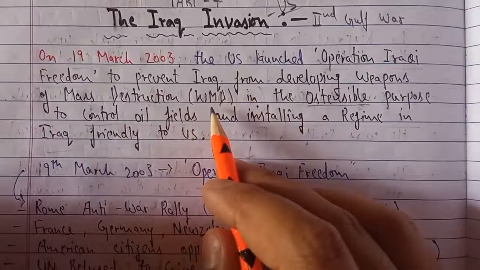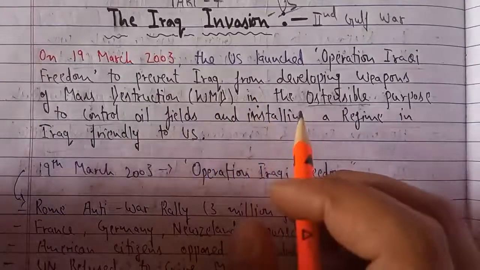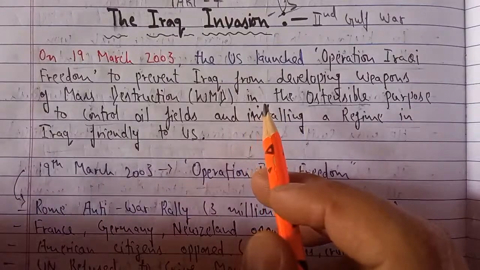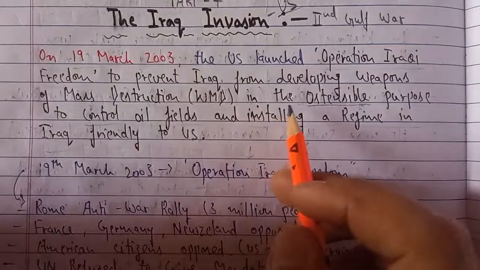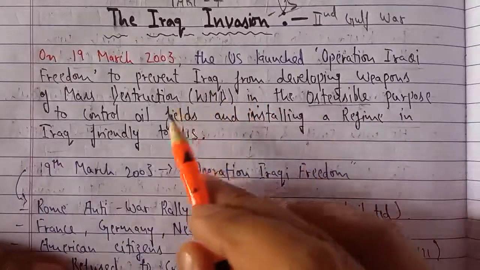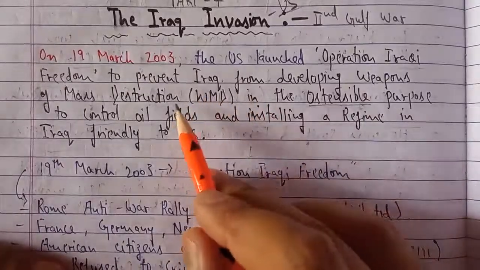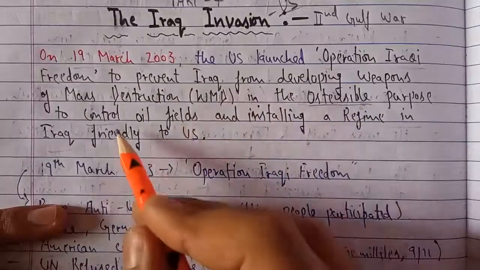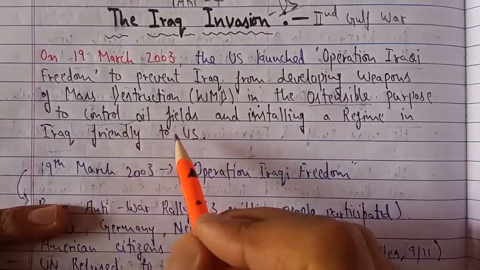weapons of mass destruction, but in reality the purpose of the US for invading Iraq was something else, which was a secret, we can say. It was showing the world that it was protecting the world, stopping Iraq from developing such nuclear weapons or mass destruction weapons. But in the real sense, the real purpose was that the US wanted to control the oil fields of Iraq.